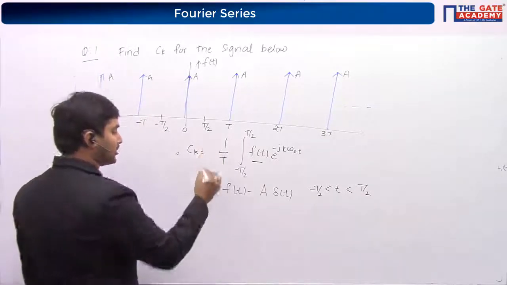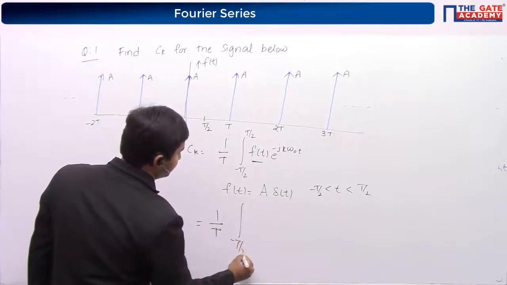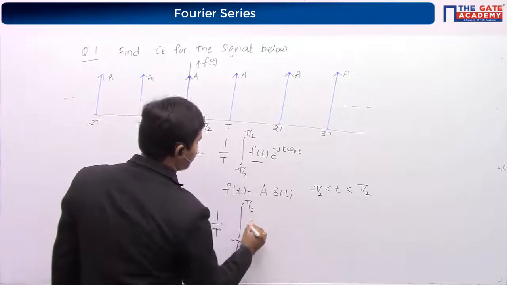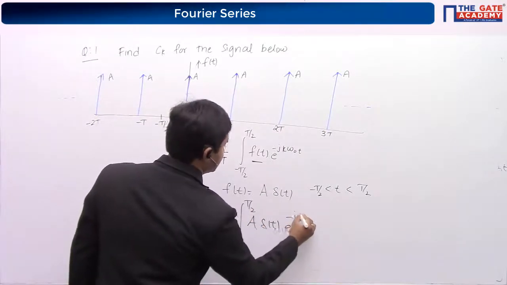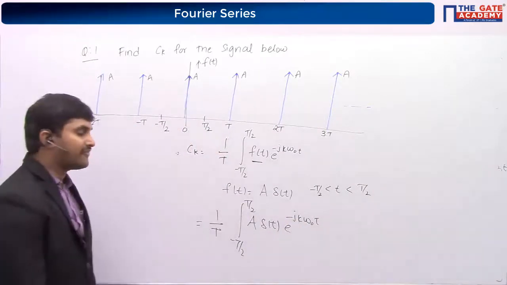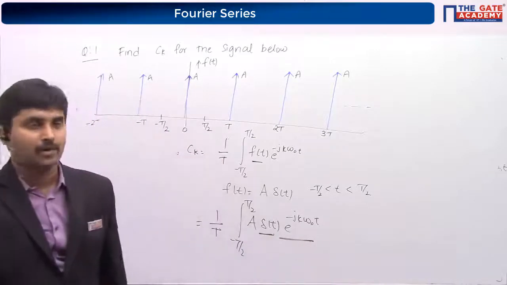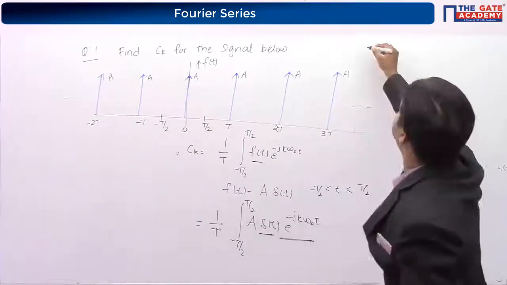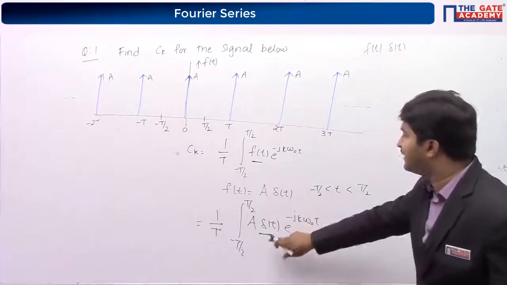So what I'll do here: 1 by T integral from minus T by 2 to T by 2, the value of f of t is A into del of t, so del of t e power minus j k omega naught t. Now you are having del of t multiplied by some function of time. Go back and tell me, what is f of t multiplied by del of t? Some function of time multiplied by del of t.